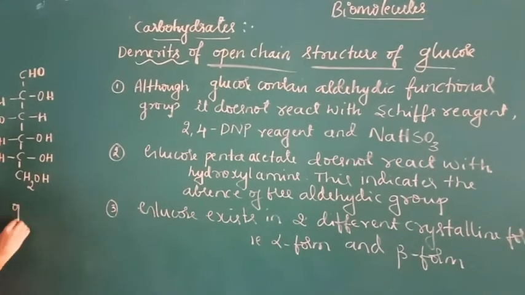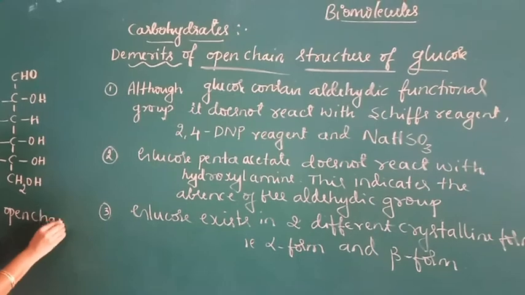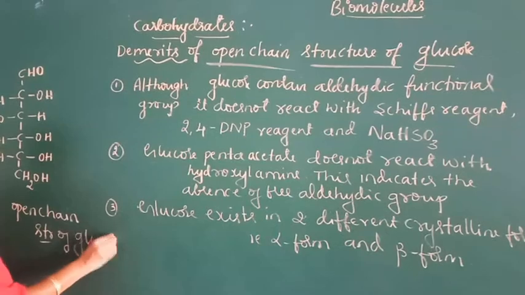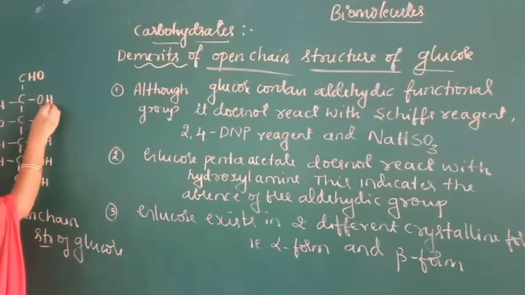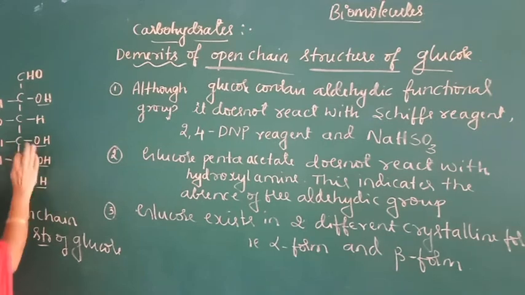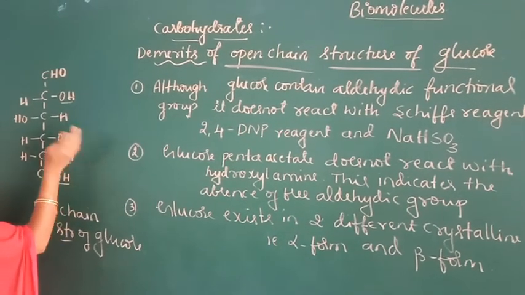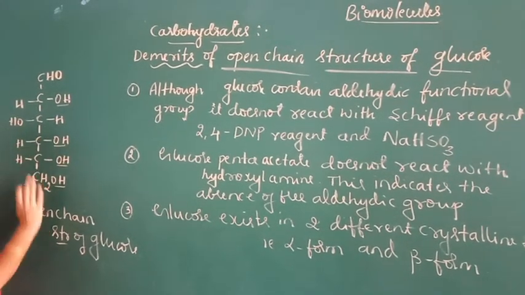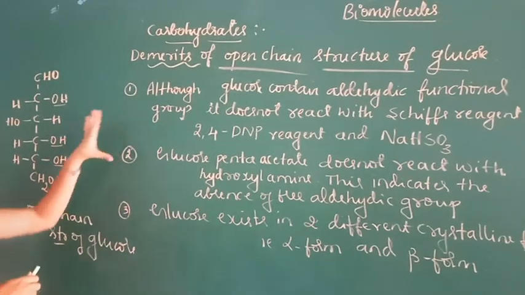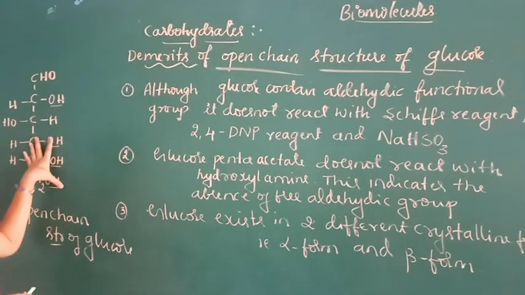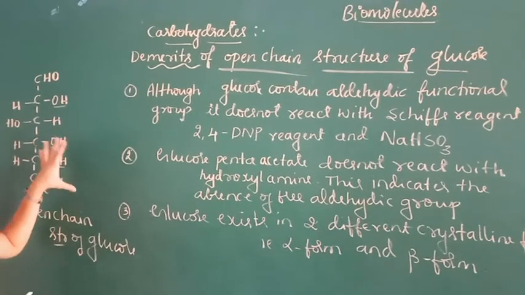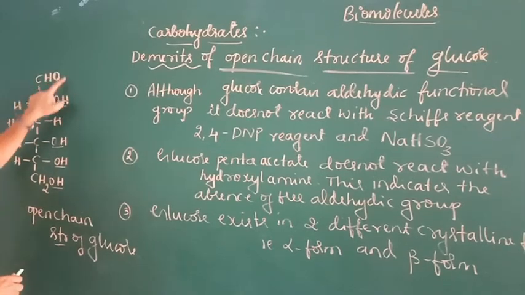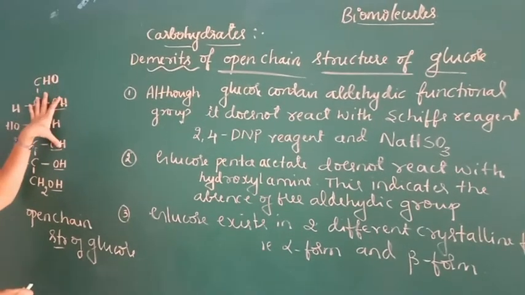So this is the open chain structure of glucose. All the hydroxyl groups are present on the right hand side, but in the third carbon atom the OH group is present on the left hand side. This open chain structure of glucose cannot explain some reactions and facts. Although it contains an aldehyde group, glucose does not